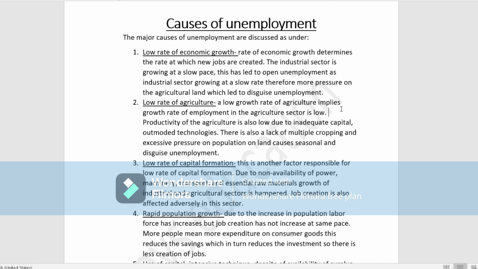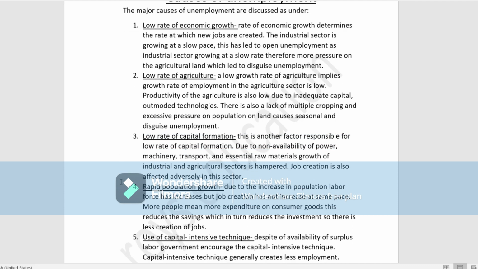Why? Because of inadequate capital. Capital is not sufficient. Then what? Outmoded technology. You are using very backdated technology. And there is also a lack of multiple cropping. And also excessive pressure of population on land causes seasonal and disguised unemployment. So excessive pressure on the agricultural land leads to seasonal and disguised unemployment.